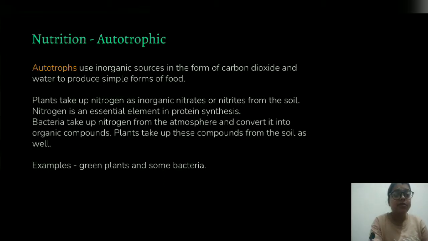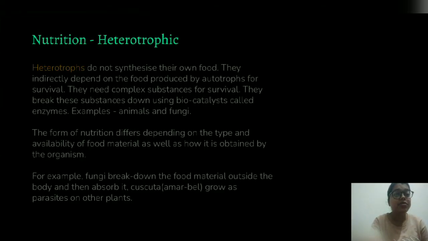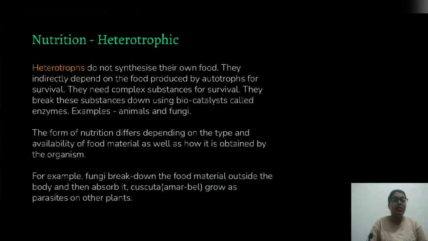Now, the other mode of nutrition is the heterotrophic mode of nutrition. Hetero here means other, and trophic means synthesis. But what do heterotrophs do? They are not able to synthesize their food by themselves, just as we human beings are not able to synthesize our food by ourselves. They depend on the food produced by the autotrophs for their survival. They need complex substances for survival. They break these substances using biocatalysts called enzymes, for example, animals and fungi.